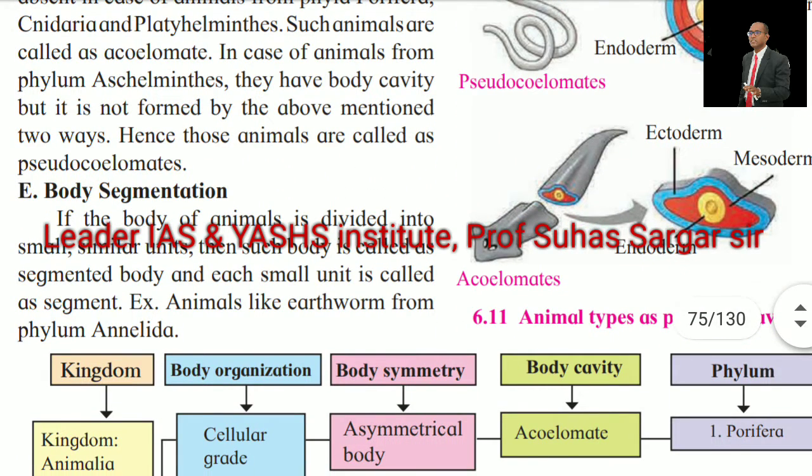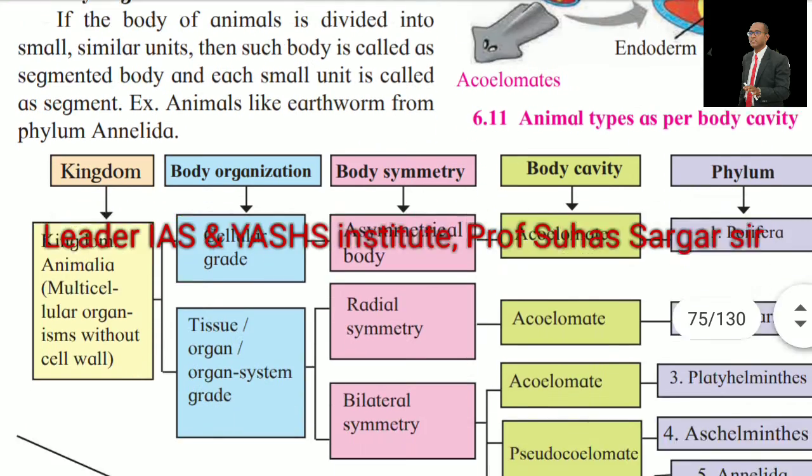Body segmentation. If the body of an animal is divided into small similar units, then such a body is called a segmented body and each small unit is called a segment. Example, animals like earthworm from phylum Annelida. See the animal types as per the body cavity.